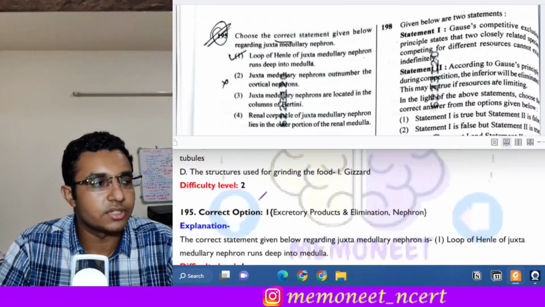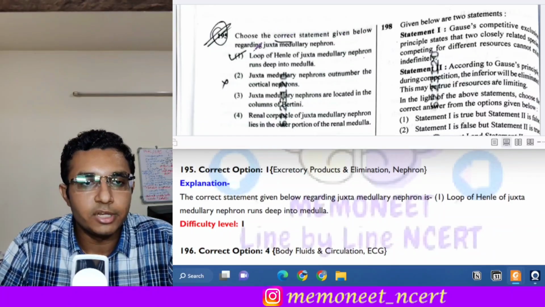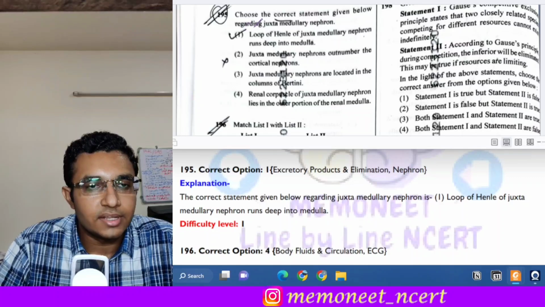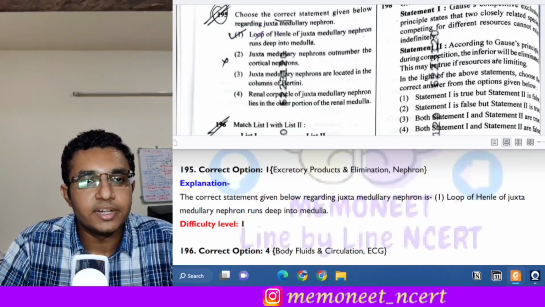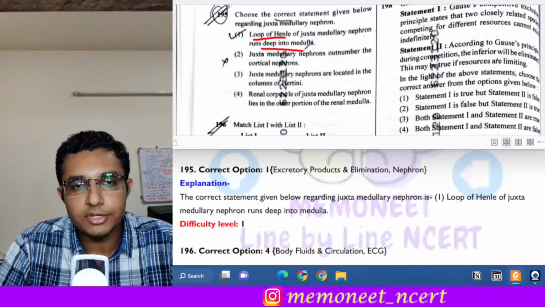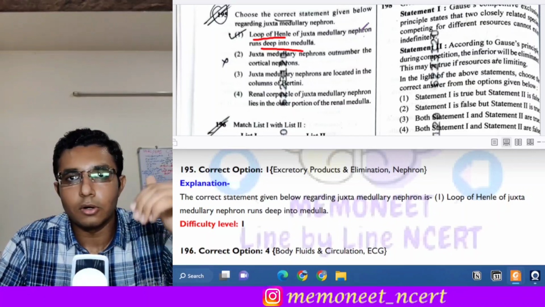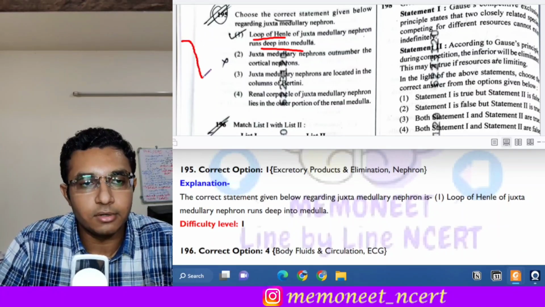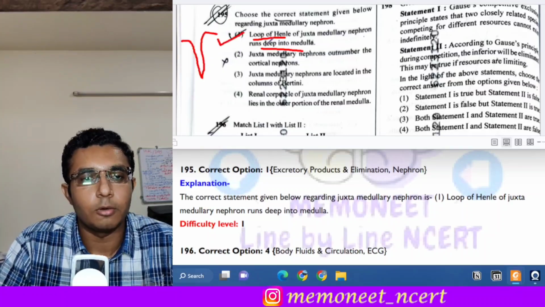Moving on to the next question, that is question 195. Choose the correct statement given below regarding the juxtamedullary nephron. The correct statement will be option 1. Why? Because in the juxtamedullary nephron, the loop of Henle runs deep into the medulla. In the cortical nephron, the loop of Henle does not go deep into the medulla, but in the juxtamedullary nephron, the loop of Henle will go deep into the medulla. So here the correct option will be option 1.